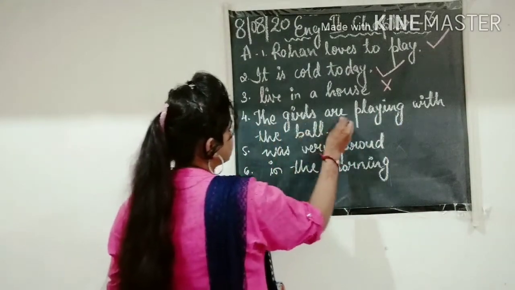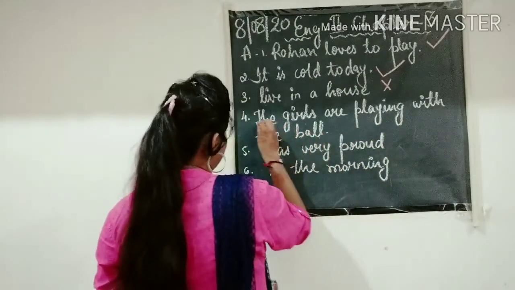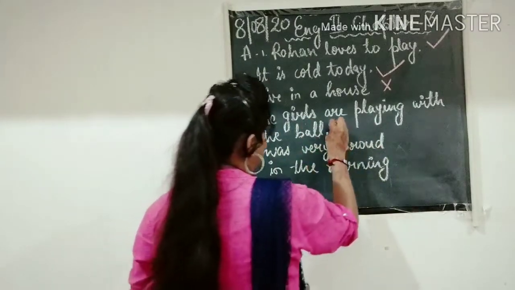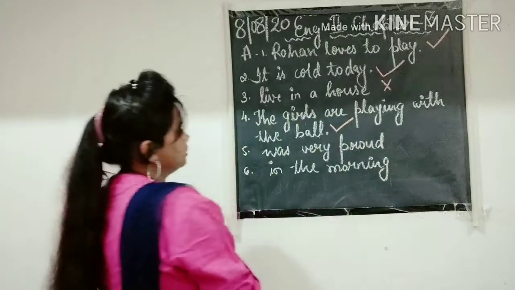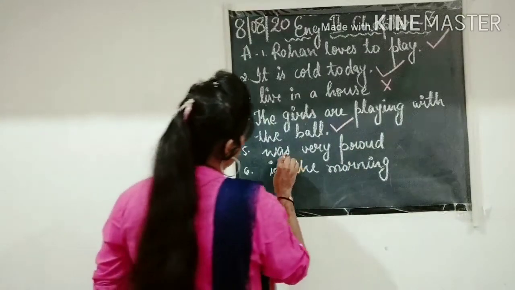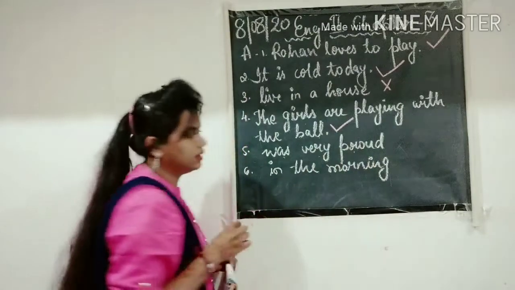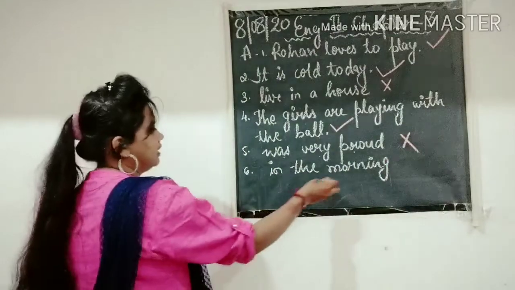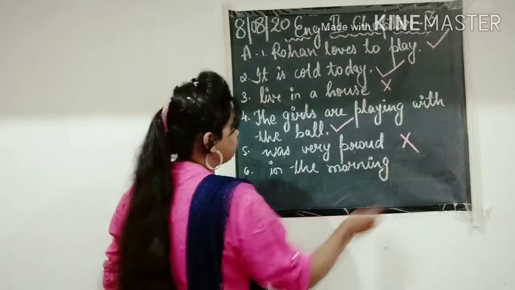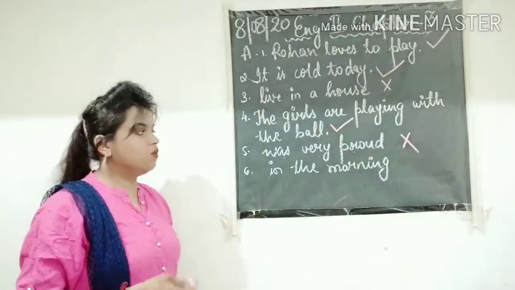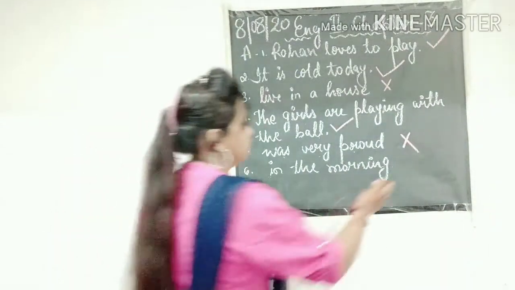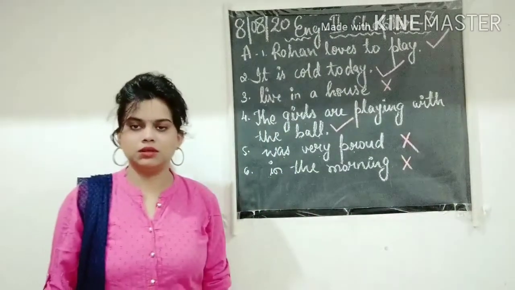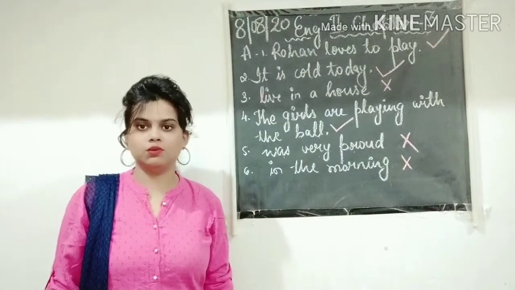Fourth one. The girls are playing with the ball. T is capital, it ends with a full stop. It makes sense, so we will put a tick mark. Fifth one, was very proud. It does not make any sense, so we will cross it out. In the morning. No capital letter, no full stop, and the sentence has no meaning in it. So we will cross it out. Like this, you have to solve the questions in your notebook, and in your textbook also.